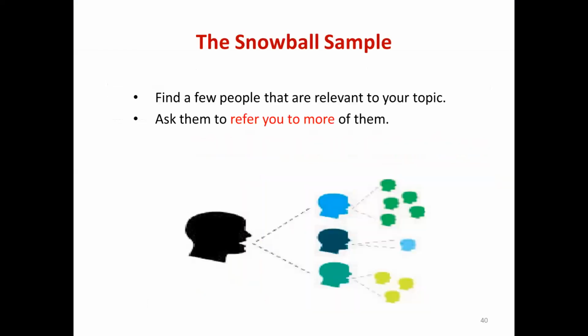And the last sampling method which I'm going to deal now is snowball sampling. Snowball sampling is nothing but, you want to do a study on substance abuse among medical students. And you go and ask them, do you consume substance? Are you alcoholic?